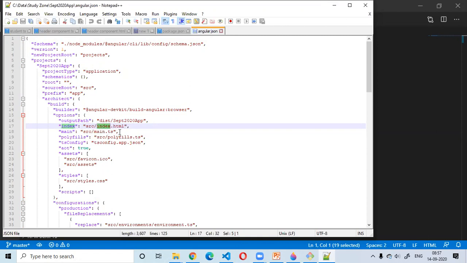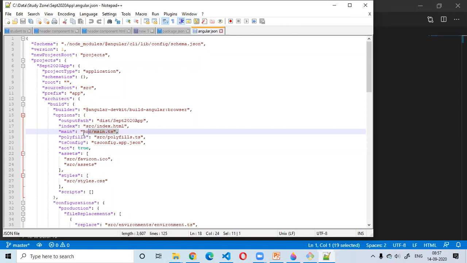Second thing is, in any programming language, in any computer application, you need to have an entry point to the application. So in our Angular application, we have this main.ts file. This ts extension is for TypeScript.